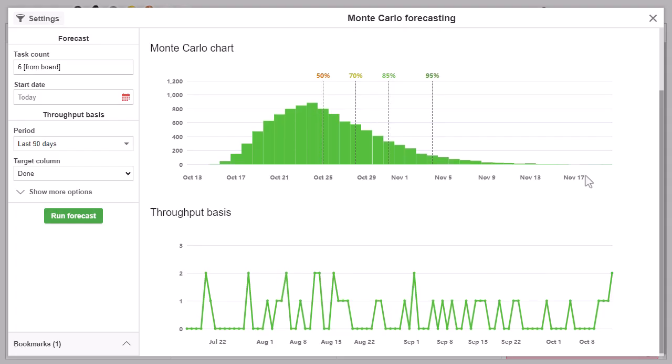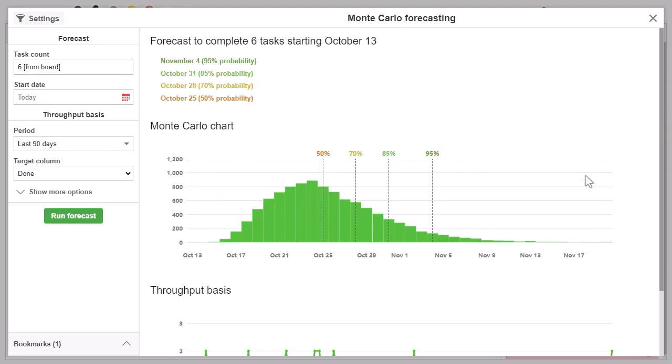With this information, we get a different Monte Carlo chart. The probability that we will be able to complete all tasks before the end of October has now improved to 87%. Since it is so simple and quick to use a bookmark, a manager can check this on a regular basis. Perhaps weekly, or even daily.